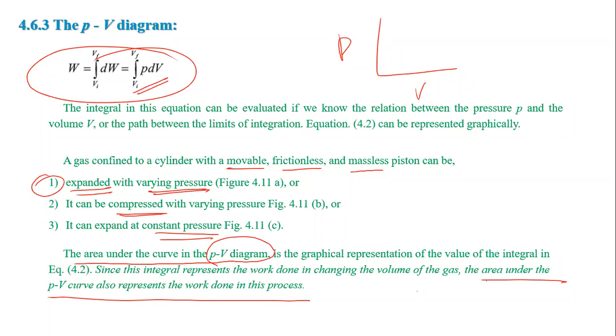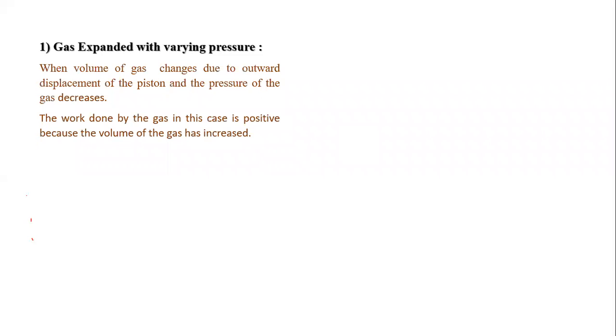Now let's see the first point in detail. Gas expanded with varying pressure. When the volume of gas changes due to outward displacement of the piston and the pressure of gas decreases, the work done by gas in this case is positive because the volume of gas has increased. You know that when work done is positive, we already covered that. Now pay attention here.